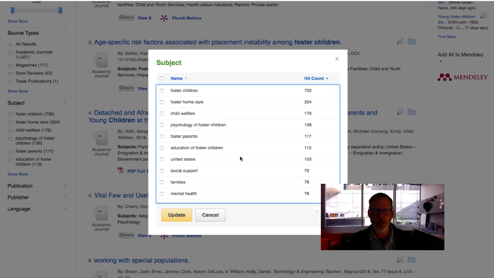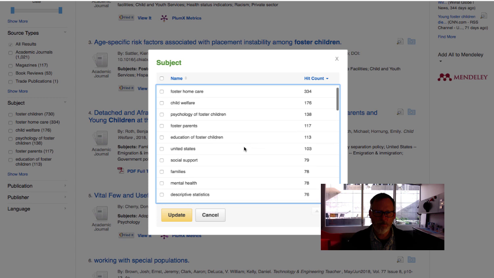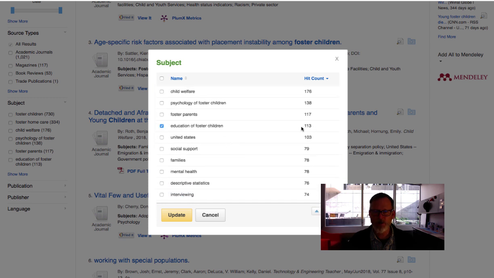So in education, a lot of state policies like childcare or nutrition and things like that are going to show up in the education context. So how do you get around that? You can look at home care, child welfare, but hopefully, oh, education of foster children. That's a good one. So there's 113 articles there. That's good.